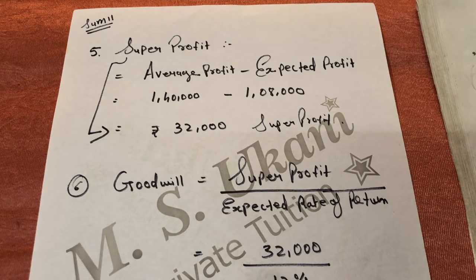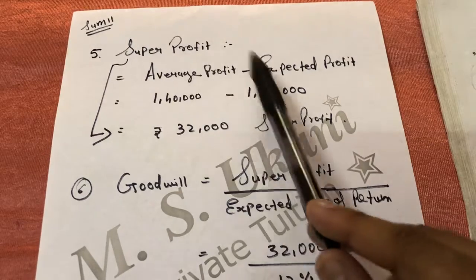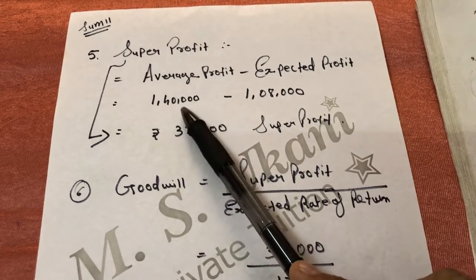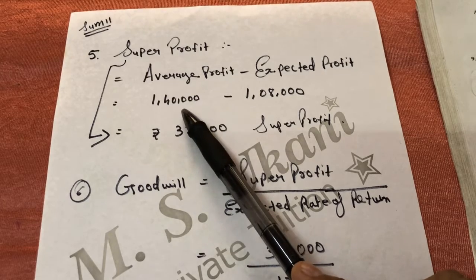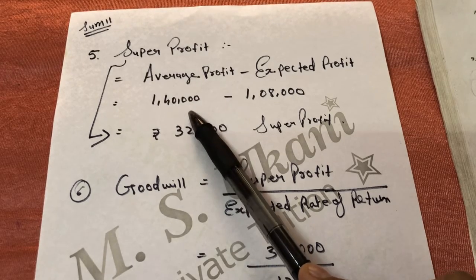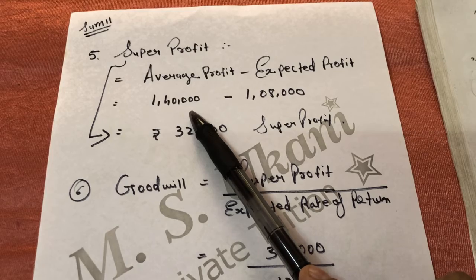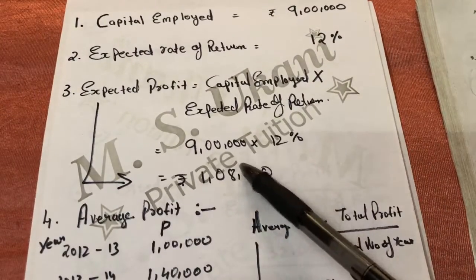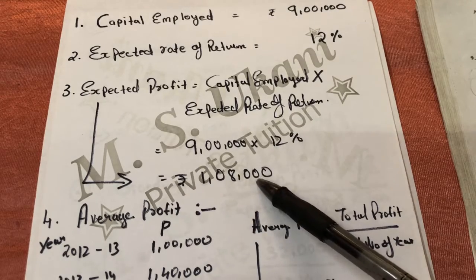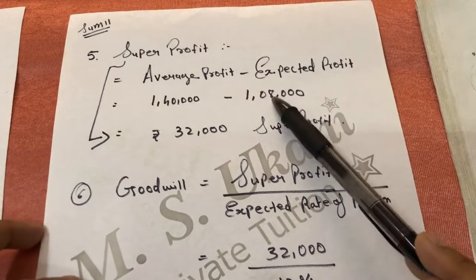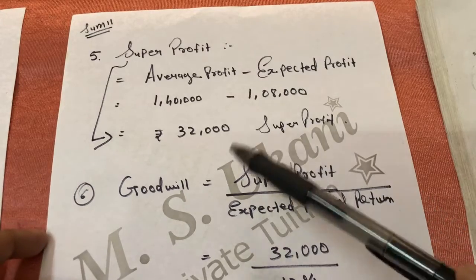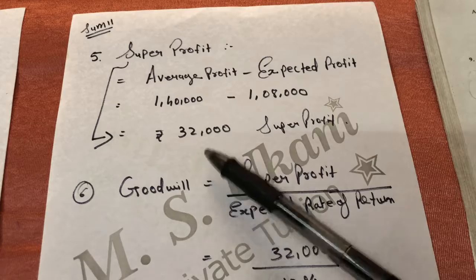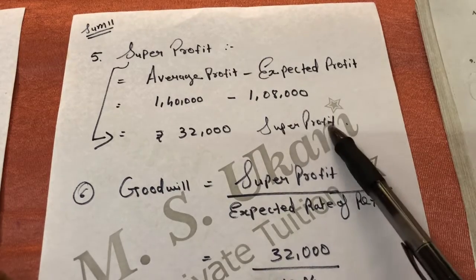Our formula for super profit is average profit minus expected profit. In the previous step number 4, we had already found average profit, that is 1,40,000, and in step number 3 we had found expected profit, that is 1,08,000. So here we put minus 1,08,000. If we subtract 1,08,000 from 1,40,000, we get 32,000 rupees as super profit.